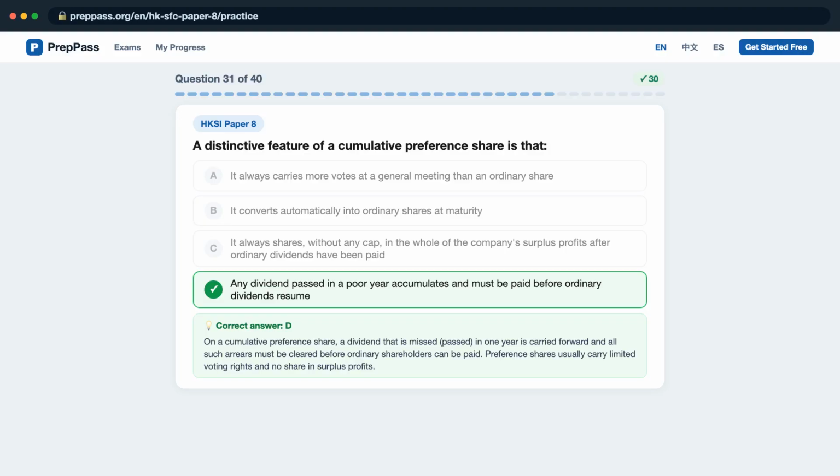The correct answer is D. On a cumulative preference share, a dividend that is missed, passed, in one year is carried forward and all such arrears must be cleared before ordinary shareholders can be paid. Preference shares usually carry limited voting rights and no share in surplus profits.